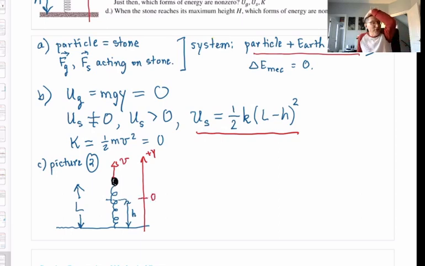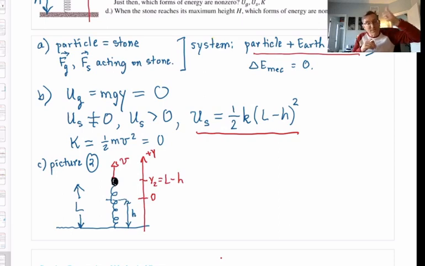It's at height h above the ground. So now, what's the y-coordinate of the stone in picture 2? y2. Well, I don't think it's too hard to see that that's L minus h above the origin, right? L minus h above the origin. Okay, that's my picture 2, showing what's going on at the moment in the problem in part C.